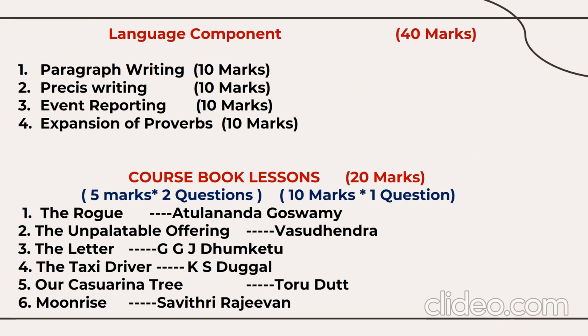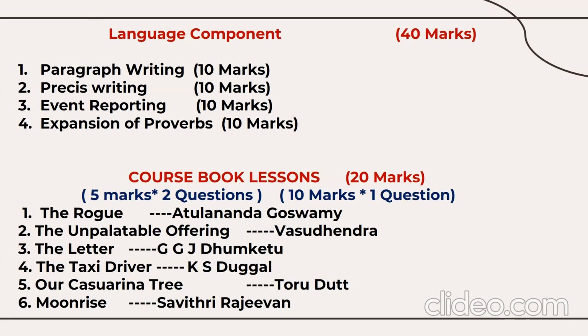Before that, let's understand the structure of this question paper. The 40 marks questions will appear from paragraph writing, precis writing, event reporting, and expansion of proverbs. Paragraph writing has a weightage of 10 marks. Here you don't have any choice. Two questions are compulsory. Precis writing, again, you have no choice. Event reporting, again no choice. Expansion of proverb, no choice. So all the 40 marks questions are compulsory. This is going to test your writing skill.